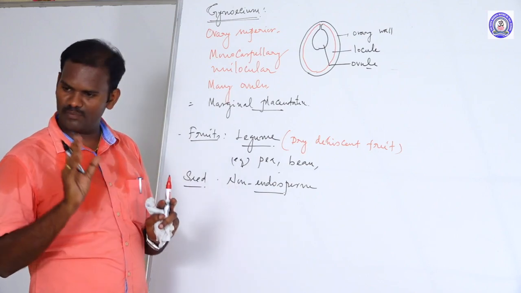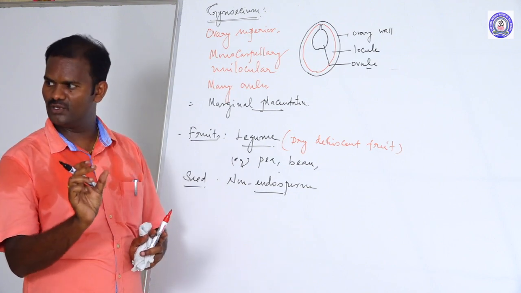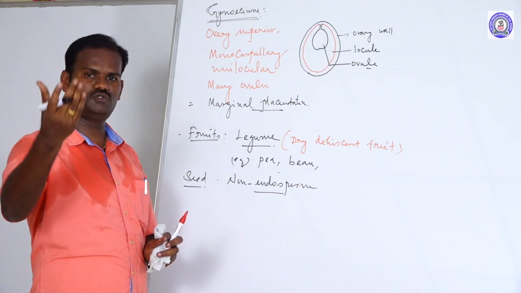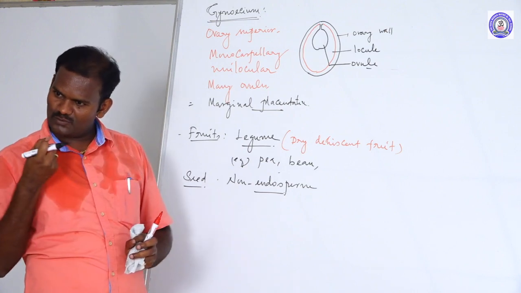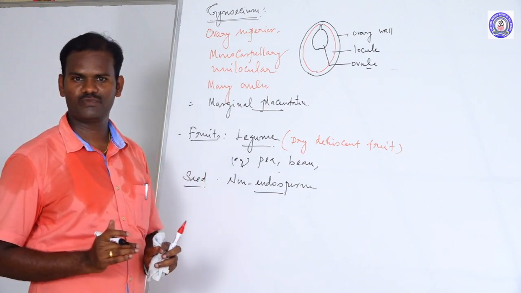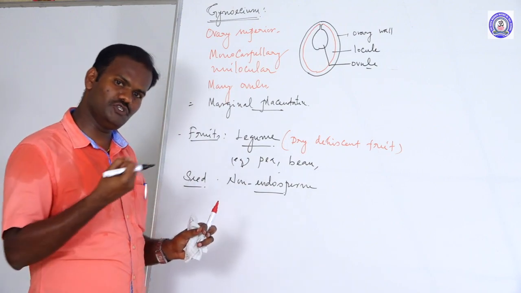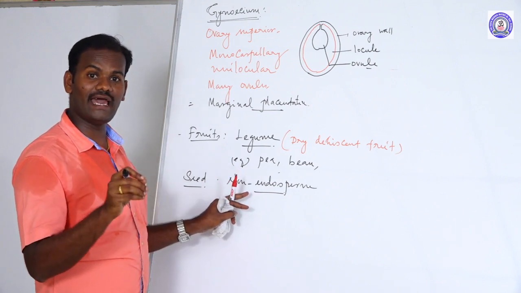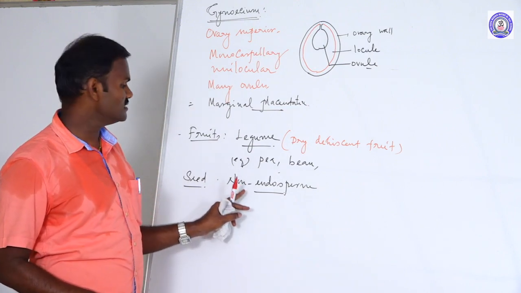A seed is composed of mainly two parts: one is the outer seed coat, the second is the embryo. The embryo is the future plant. The embryo develops into the future shoot system and root system. For the development of the embryo, it absorbs food from the endosperm. What is endosperm? Endosperm is a food storing tissue. The developing embryo consumes all the food from the endosperm. So there is no food left in the endosperm because all the food is consumed by the embryo during development. Such seeds are called